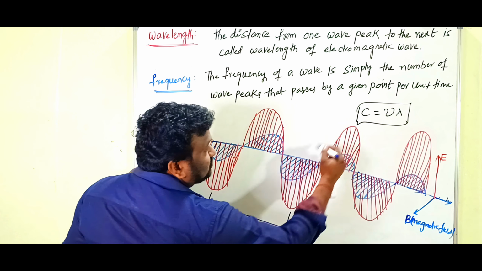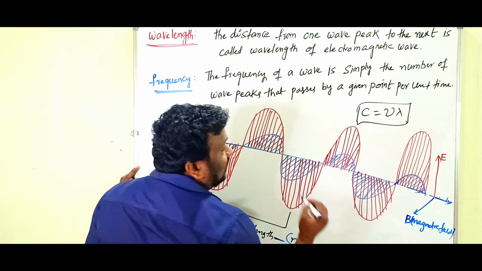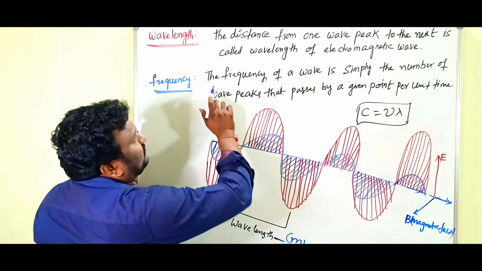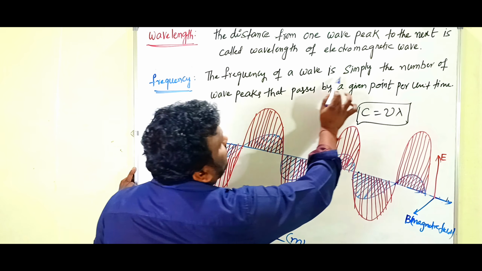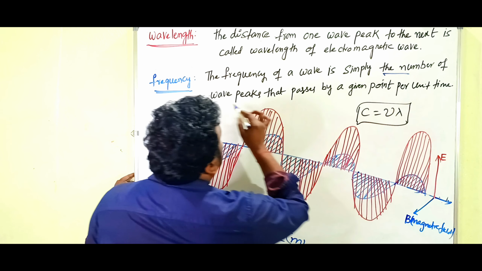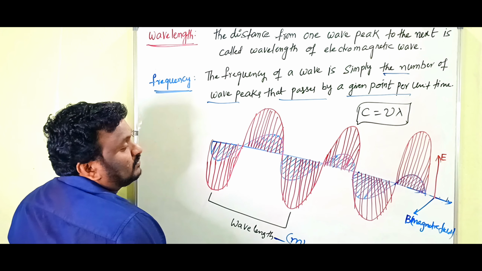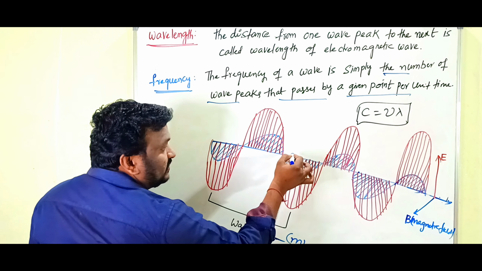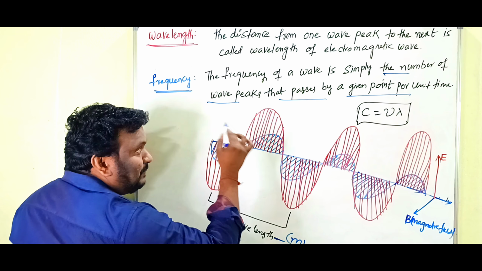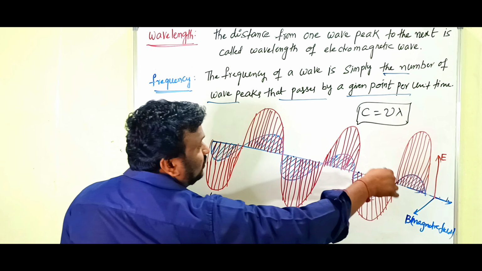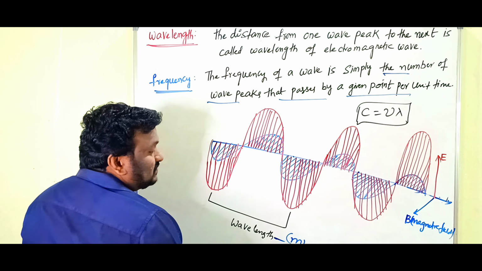The number of peaks that pass through that point in a particular time. So look at the definition: the frequency of a wave is simply the number of wave peaks that pass a given point per unit time. When we take a particular point, the number of peaks that cross it in a particular time is what we call frequency.